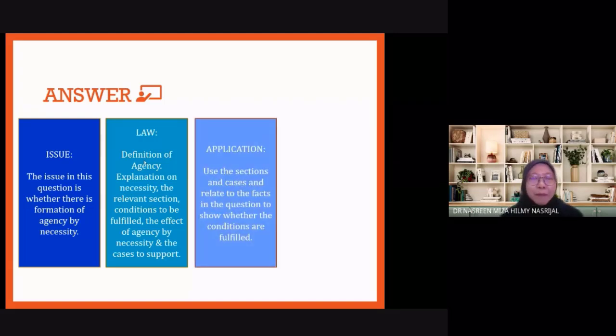Then you apply. This is where you use your knowledge. You use the sections that you have already explained and the cases that you have already explained, relate them to the question, and show whether or not this person is an agent by necessity.